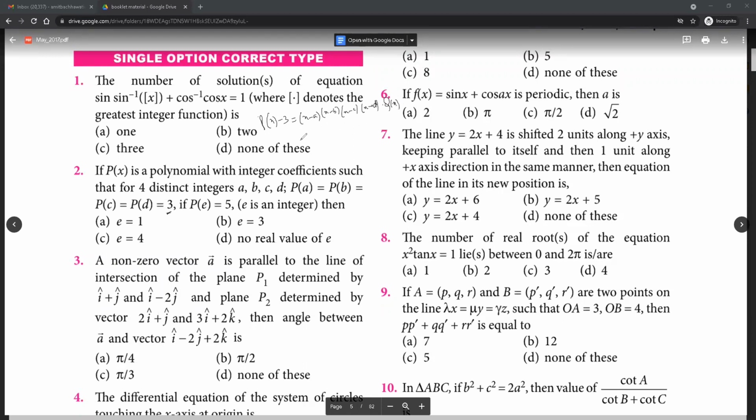Yes sir. Okay, now next is given that p is equal to 5, e being an integer. So let's plug in x as e. So this will give us 2 is equal to (e minus a)(e minus b)(e minus c)(e minus d) into q of e. Right? Now we want the product of 5 numbers to be 2, where each of the numbers is an integer. How is this possible?